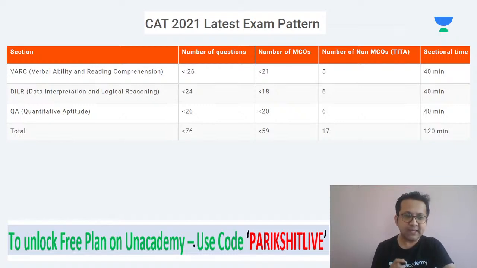If you look at each of these sections, right, VRC, around 5 to 6 questions in each of them, right? VRC, DILR, and QA are non-MCQs. There are no answer options, and you got to type in your answers. There are no negative markings, correct? There are no negative markings for non-MCQ or the TITA questions. Hence, you might wish to attempt these questions because there is no risk of you losing marks.